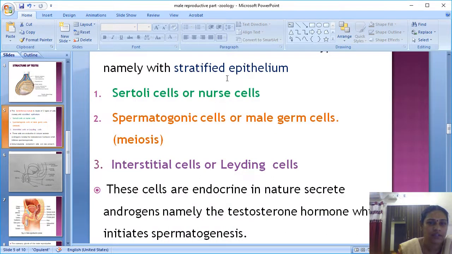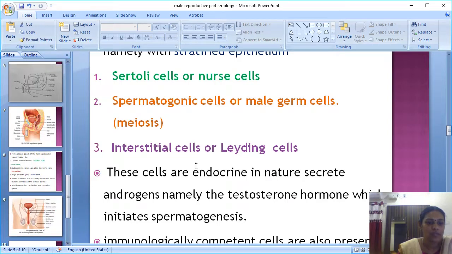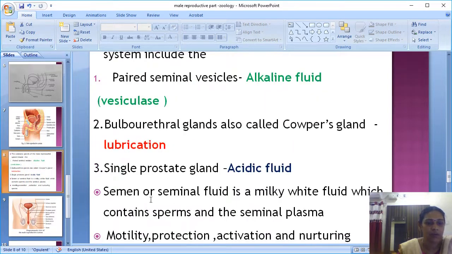In the stratified epithelium, two types of cells, Sertoli cells or nurse cells, will be there. Spermatogenic cells, the male germ cells, are there. Interstitial cells, Leydig cells, are there. Each cell has a separate function, endocrine in nature.